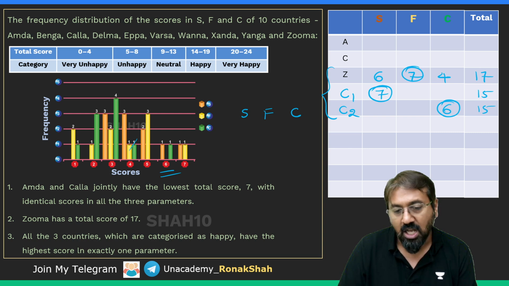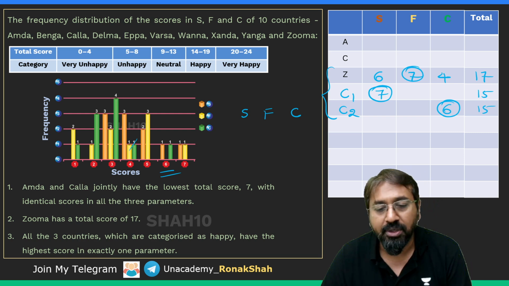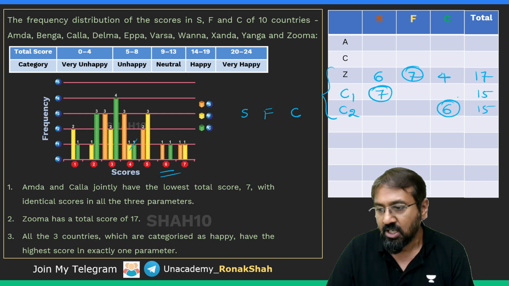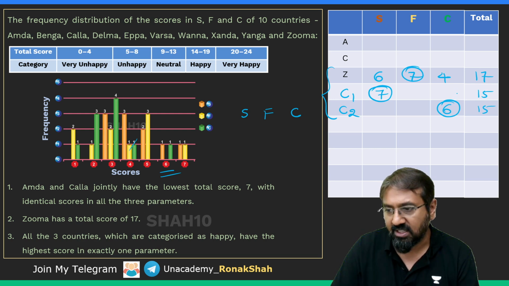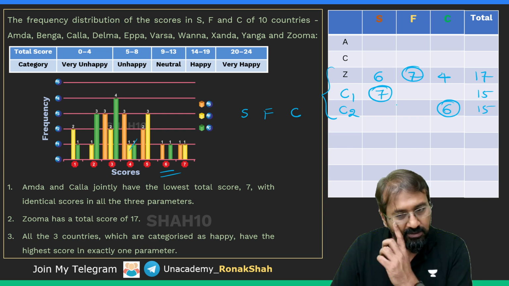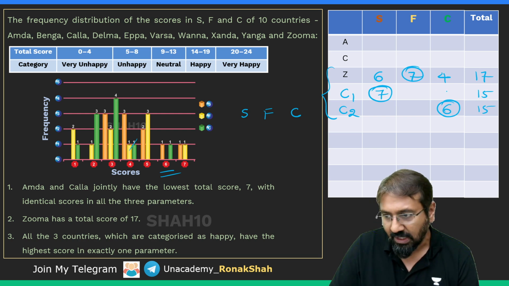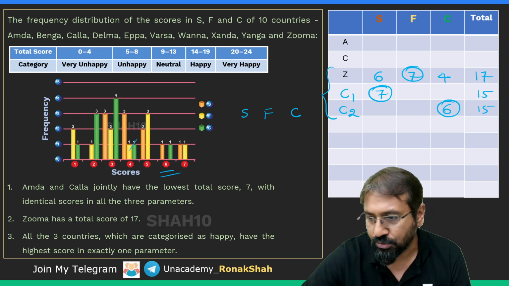Okay. So now I want to have a total of 15 over here. How can I have the total of 15? With a bit of trial and error, you can easily make out that this total of 15 can be, let me just show you.